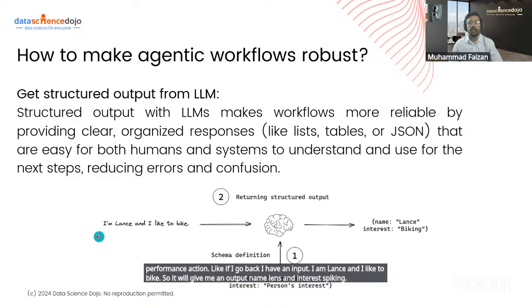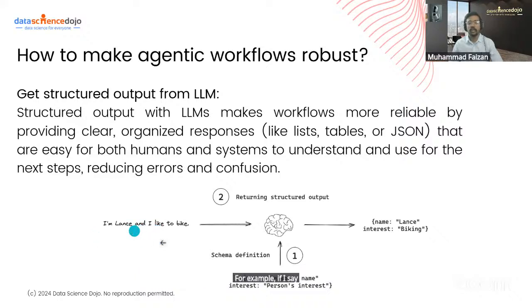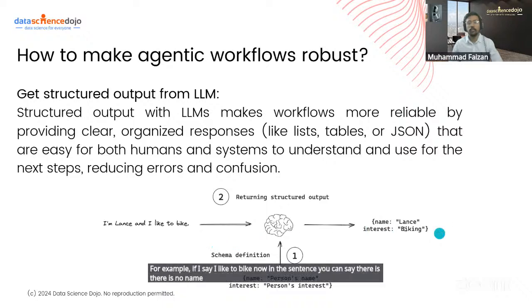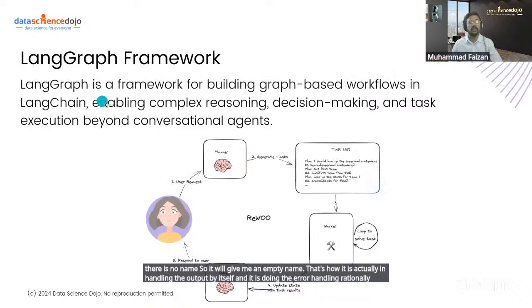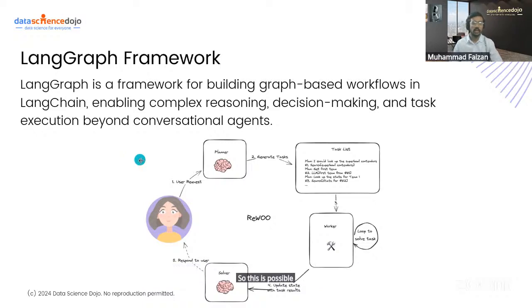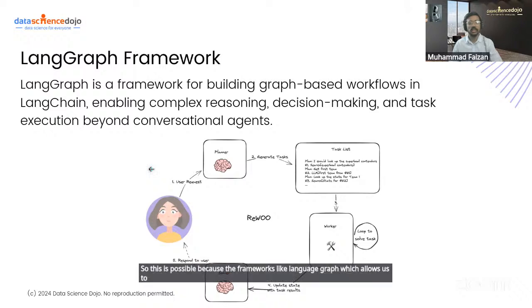For example, if I say I like to bike, now in this sentence you can see there is no name, so it will give me an empty name. That's how it handles the output by itself, and it is doing the error handling rationally. This is possible because of frameworks like LangGraph, which allow us to handle the mistakes that LLMs make, and it handles the mistakes elegantly such that the solution that we are building does not break.